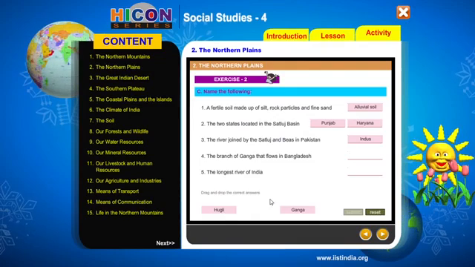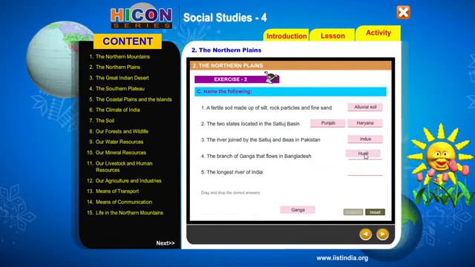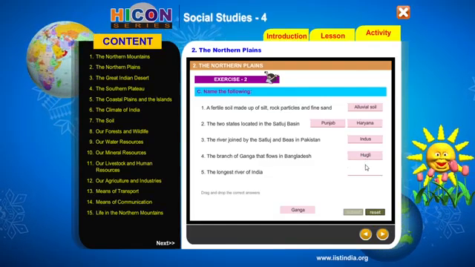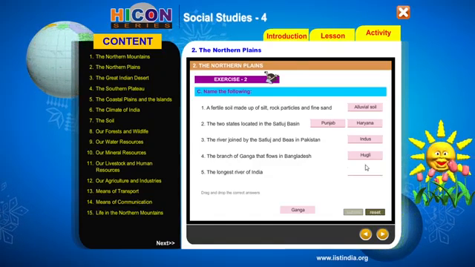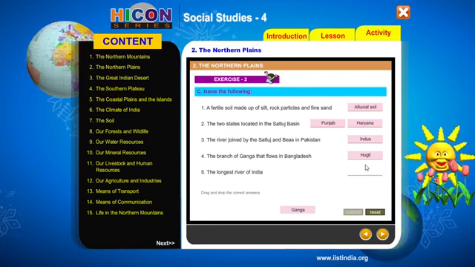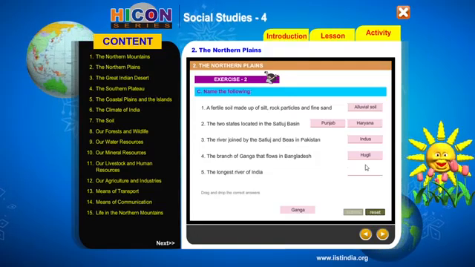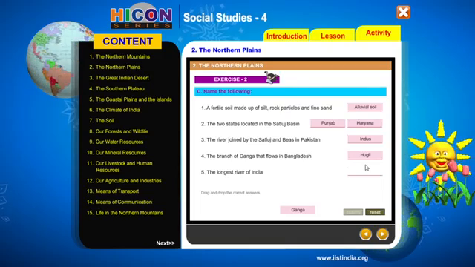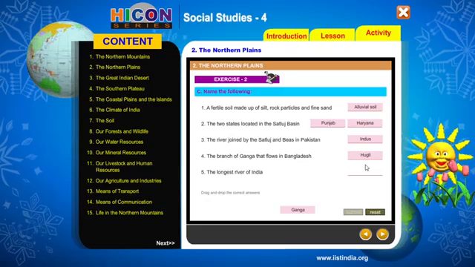Actually, it's a wrong option. Okay, we'll keep it there, but the answer is Padma, because Hooghly is the branch of river Ganga that flows in India. Kolkata is located on the banks of Hooghly, and Padma is a branch of Ganga that flows into Bangladesh. We have seen in the lesson also that Brahmaputra, which comes from the eastern side like Arunachal Pradesh and Assam, gets into Bangladesh and joins Padma, right?